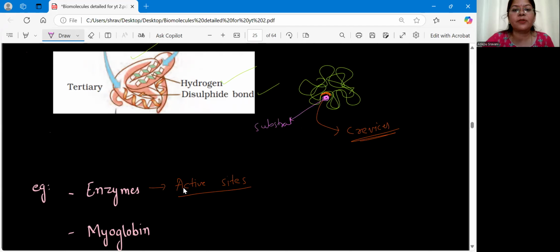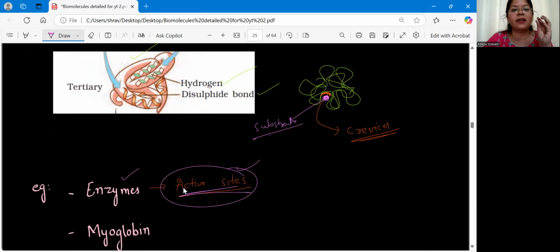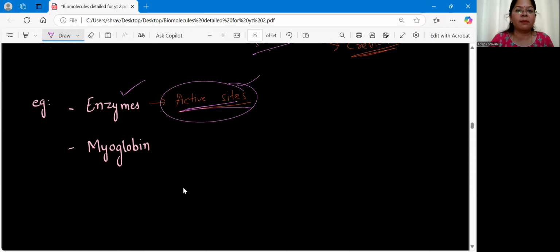So this substrate molecule is able to go and fit into that crevice. It is possible only because of the tertiary structure of the protein present in the enzyme. That crevice which is present in the enzymes, we call it the active site. So active sites are nothing but crevices in the tertiary structure proteins, when it is in the form of an enzyme, where the substrate is going and binding. Clear? So examples are enzymes, and apart from that, you can remember myoglobin.